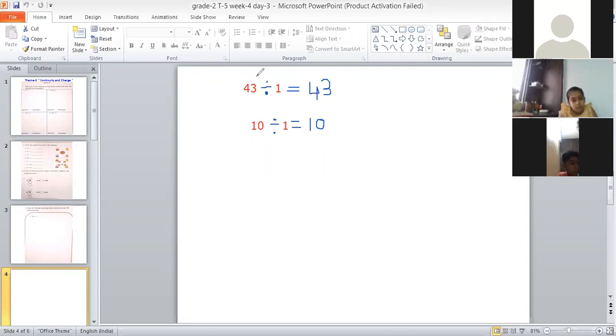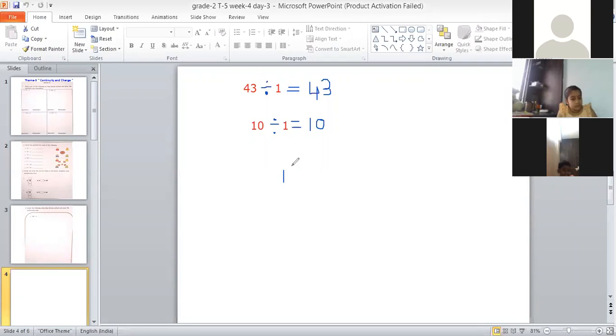If the number is 10, then we will get 10 in one table 10 times. If the number is 24, we will get 24 in one table 24 times. Very good, Ashrita. So in one table, whatever the number is, we will get that number that many times. Now, let me show you here.